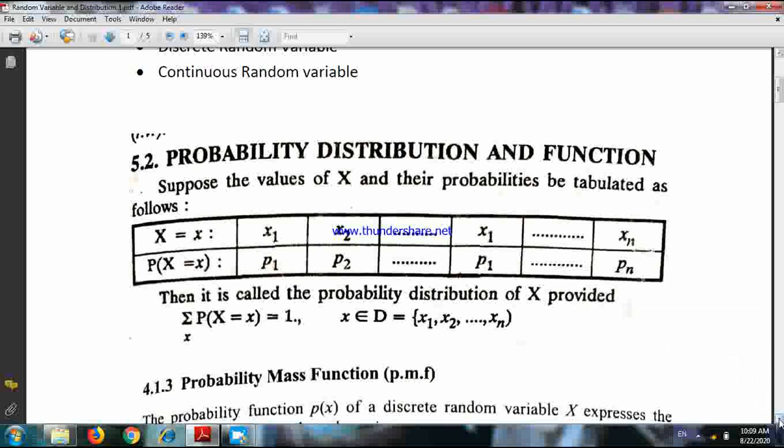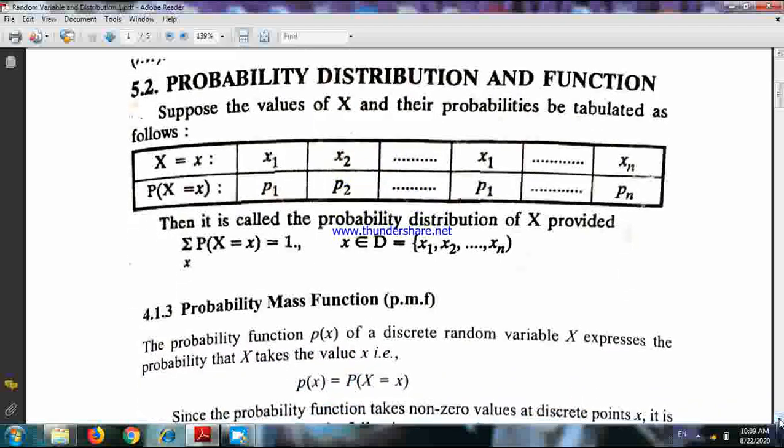Now in probability distribution, actually two types of probability distribution are there. One is discrete probability distribution and another one is continuous probability distribution. Now you see, let us tell you one more thing. If I write X is a random variable, one thing you notice here, whenever I say a random variable, I use the capital letter.